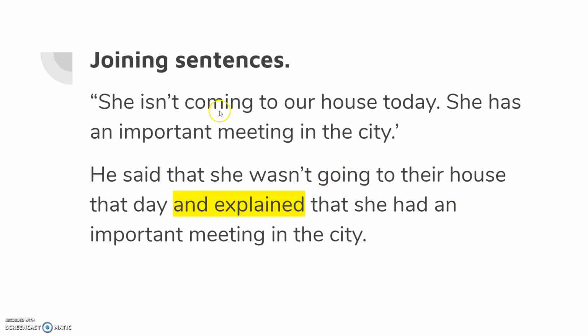Now let's just go back to coming and going. Why did I change coming to going? Well, Bill said she isn't coming to our house. But when we report it, we can't say she wasn't coming, because we have to be in their house for her to be able to come to the house. In other words, coming always changes to going unless the person is actually coming to the point that we're talking about. In reported speech, coming usually changes to going because the point of arrival is a different point.